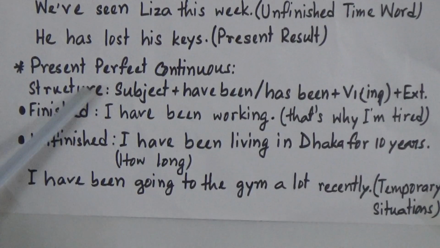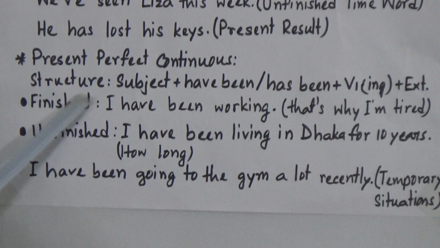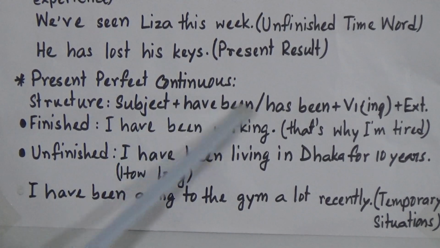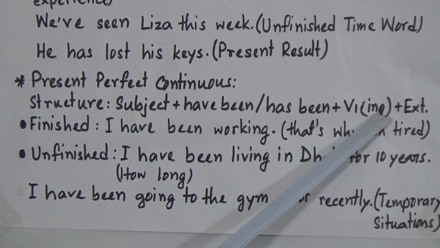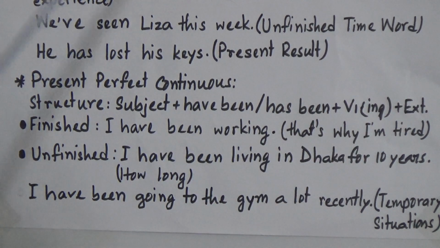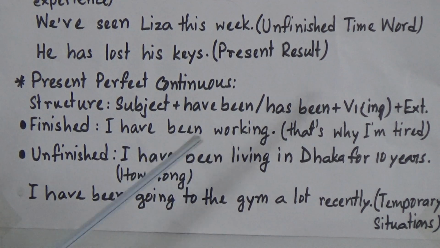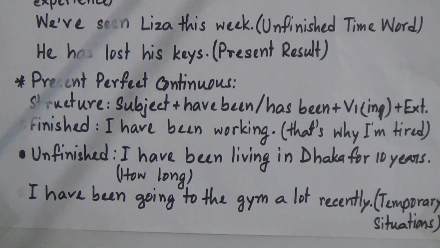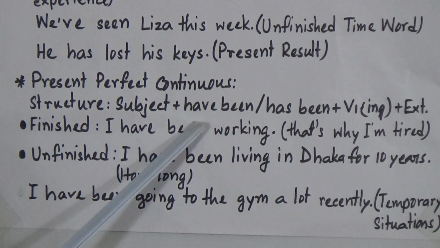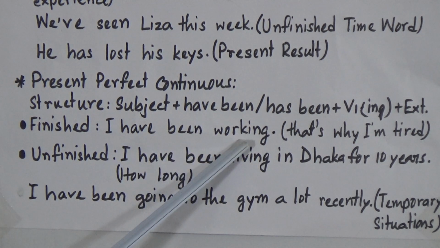Now we will go to present perfect continuous tense. Now the structure is subject plus have been or has been plus verb with ing, with extension. When we use the present perfect continuous tense, that means the action started before and is still continuing.